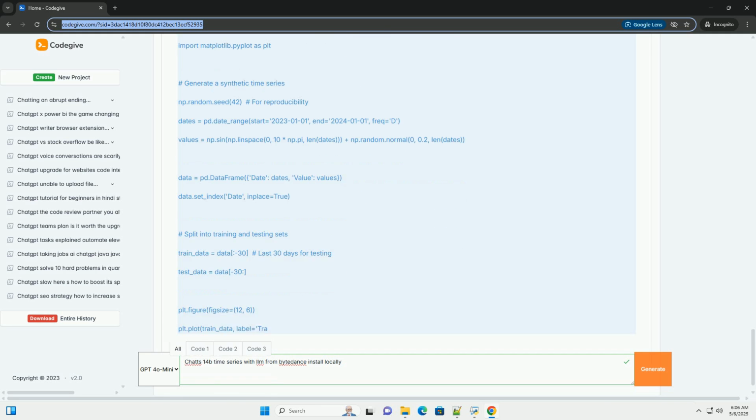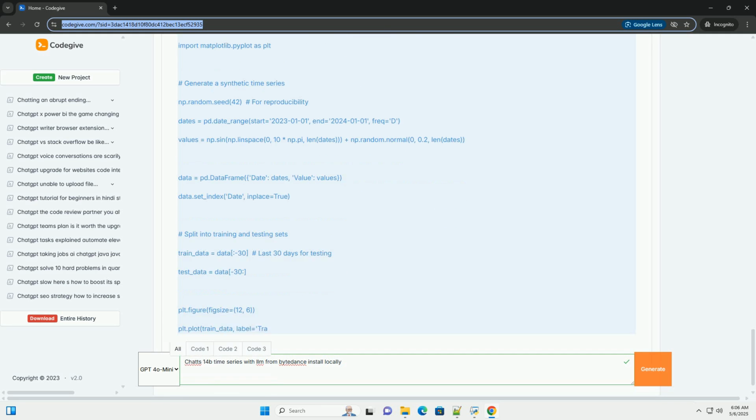Python 3.8 or higher is required. CUDA toolkit: install the appropriate CUDA toolkit version compatible with your GPU. The exact version depends on your PyTorch version. Check the PyTorch website for compatibility information. cuDNN: install cuDNN, NVIDIA CUDA Deep Neural Network Library.